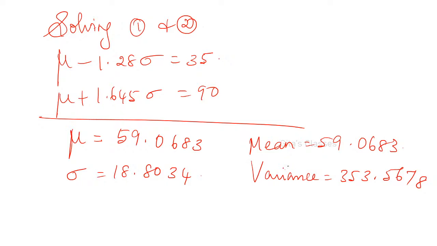Okay. We have found the mean to be 59.0683. Variance is this one. Sigma: by solving this you will get only the standard deviation. Be careful. Whatever is asked, you have to write.